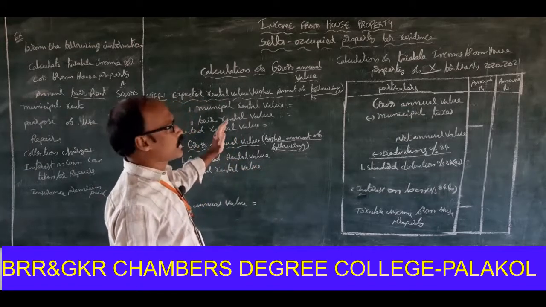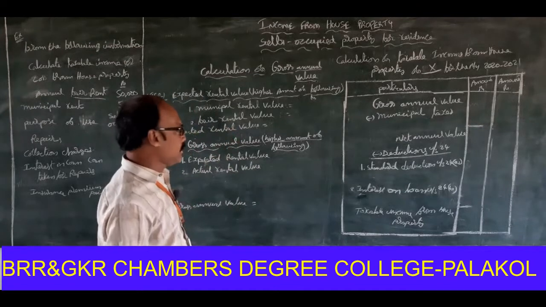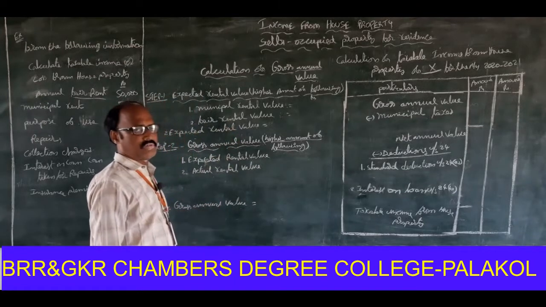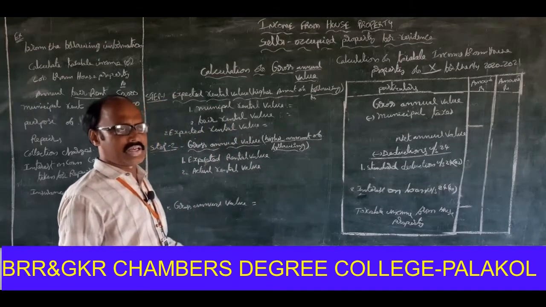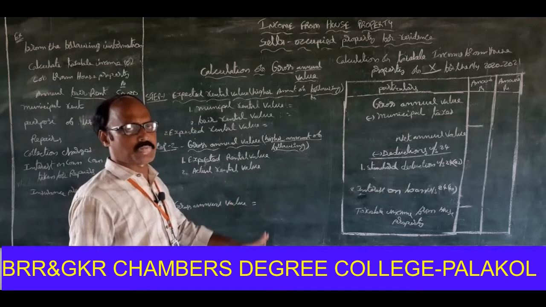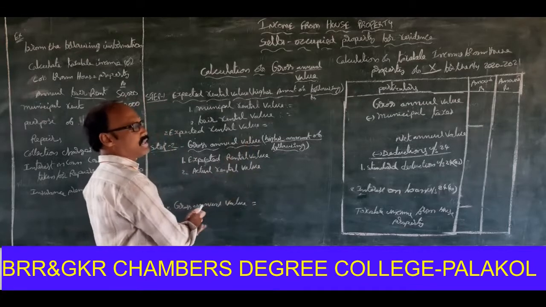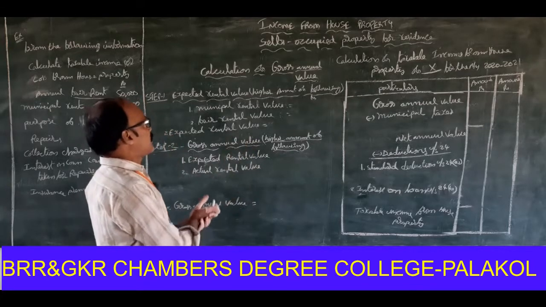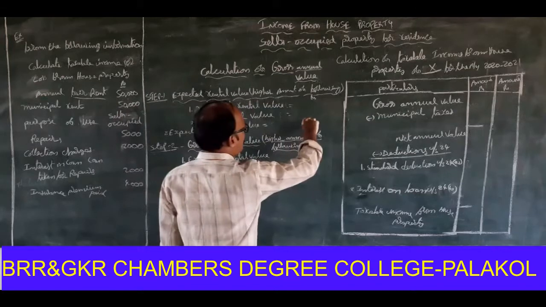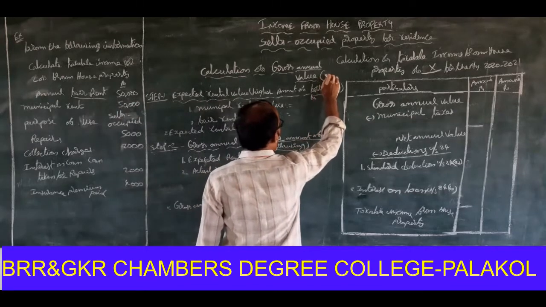Look at that one. This is the self-occupied property. In that case, it has no gross annual value, because they didn't get any income on that house property. That's why, for easy understanding, it is written like this: calculation of gross annual value, in brackets, self-occupied property.